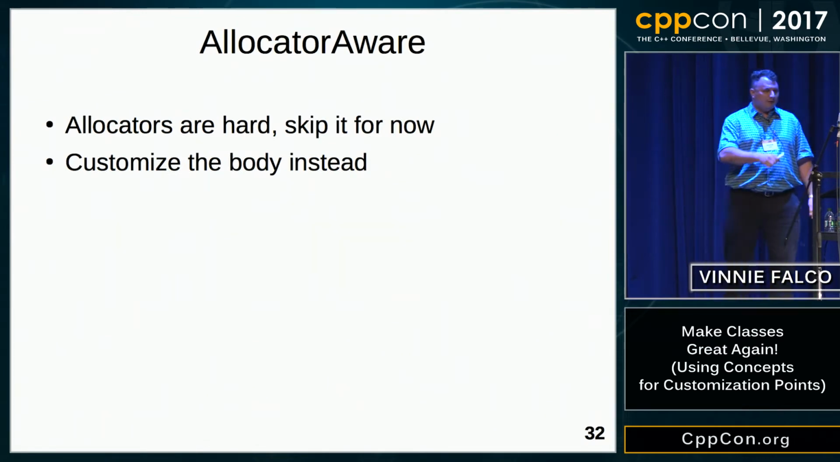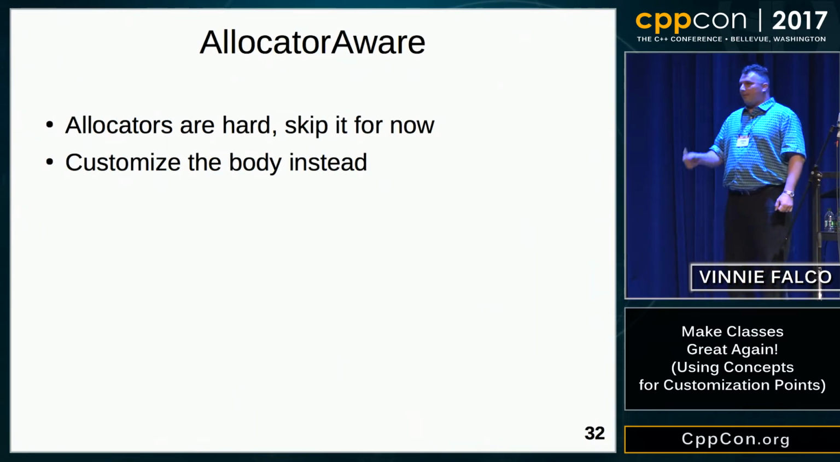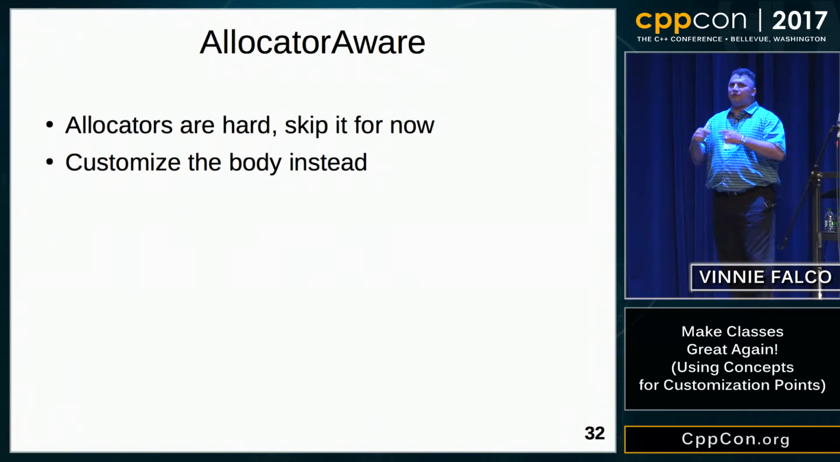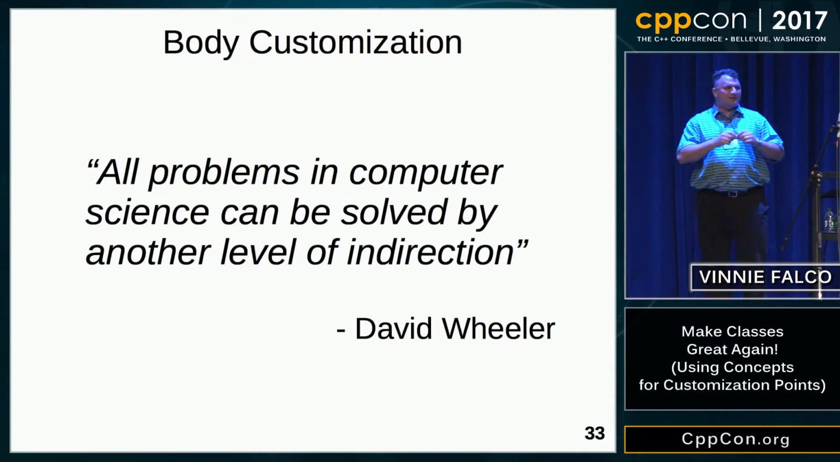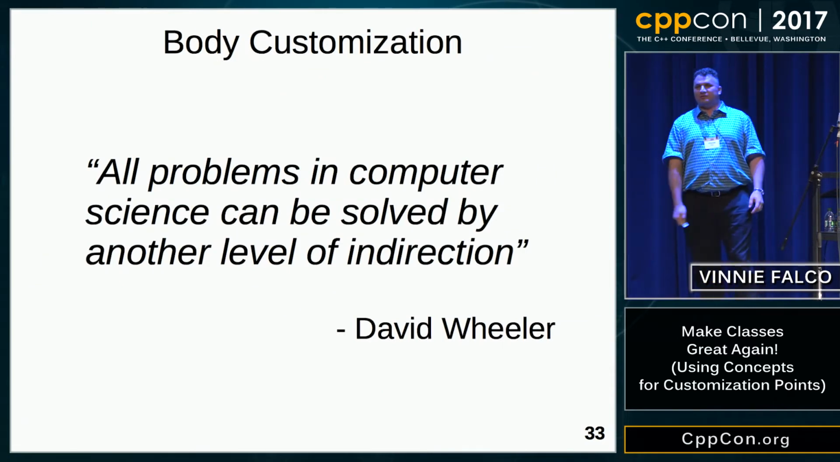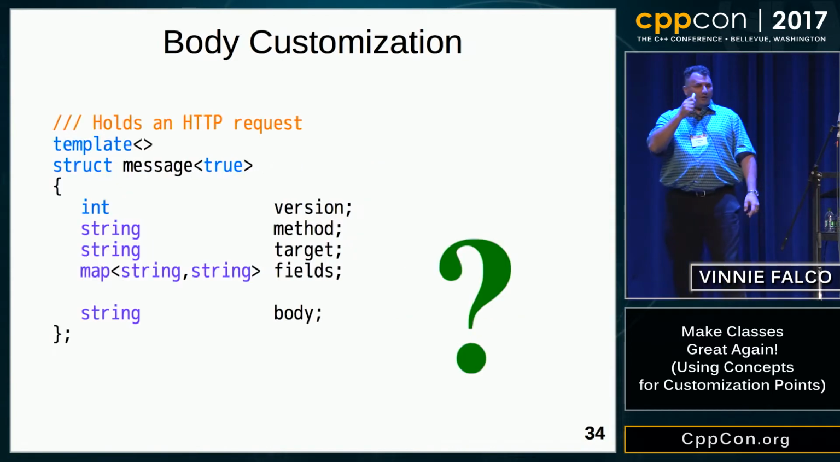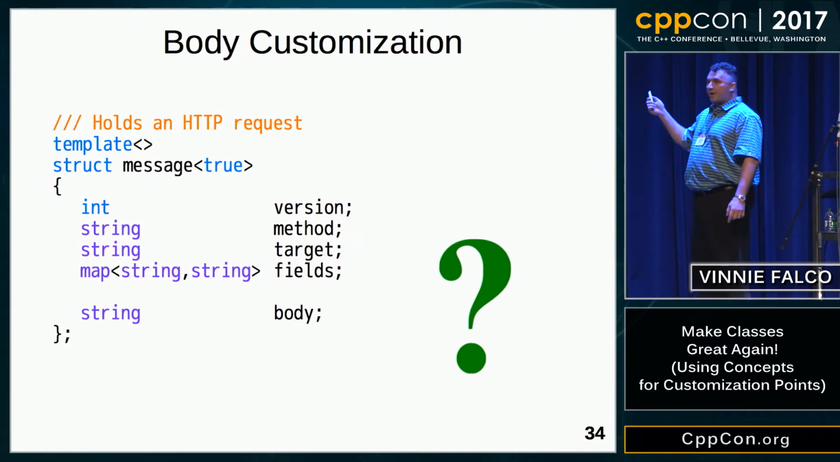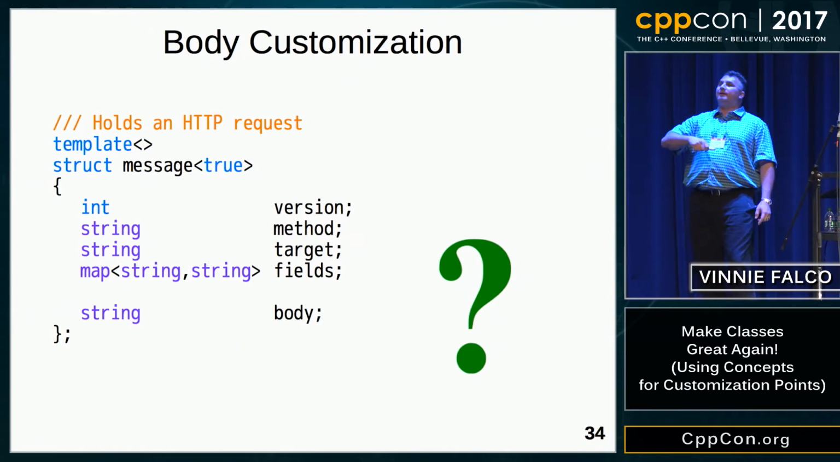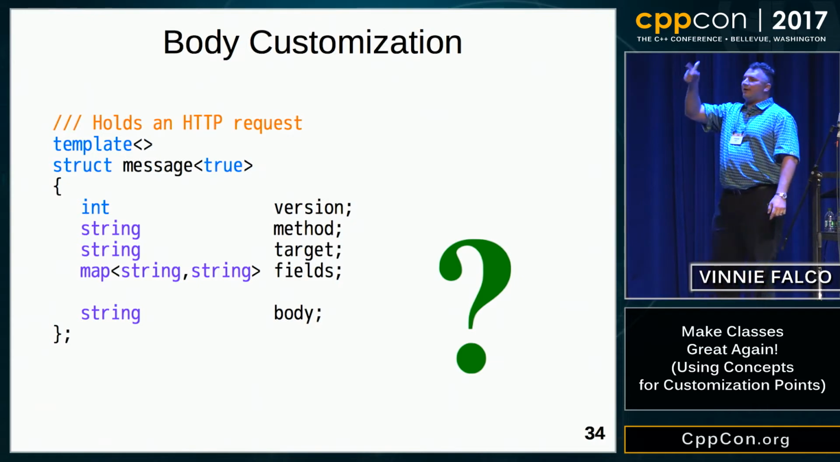Okay, so let's talk about customizing the body. We want to allow the user to choose different containers for the body. This is one of my favorite quotes: all problems in computer science can be solved by another level of indirection. So, how can we modify this declaration? How can we change this request container to allow the user to specify the type for the body? I want you to think about the answer in your head.